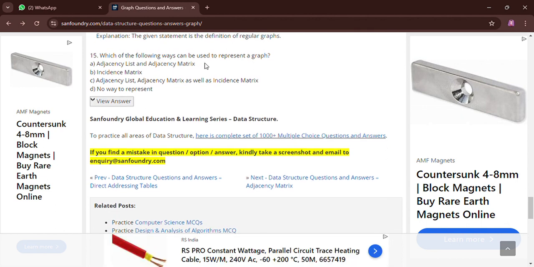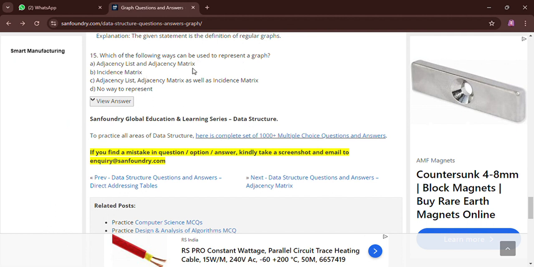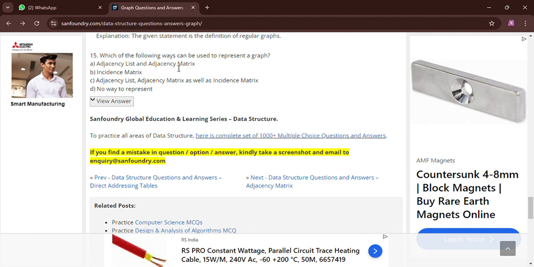So the next question is, which of the following ways can be used to represent a graph? It means how many ways there are to represent a graph. Option A is adjacency list and adjacency matrix. Yes, these are two types of representation of a graph.